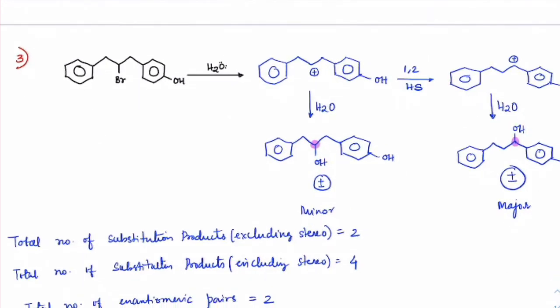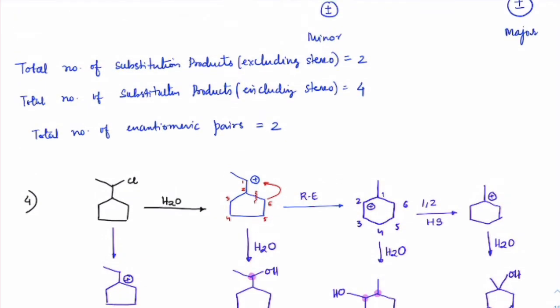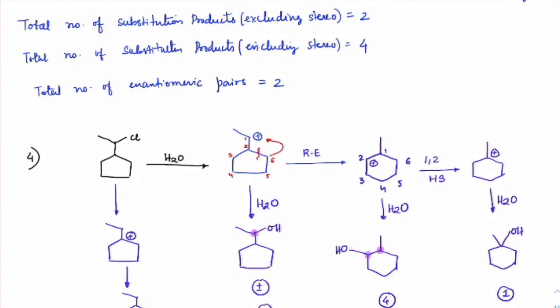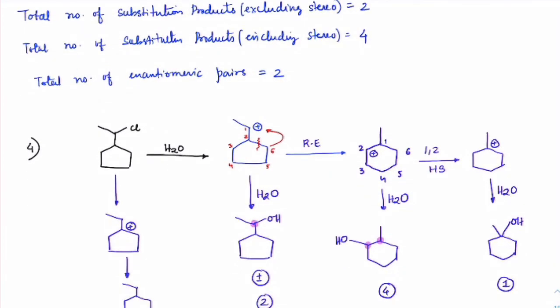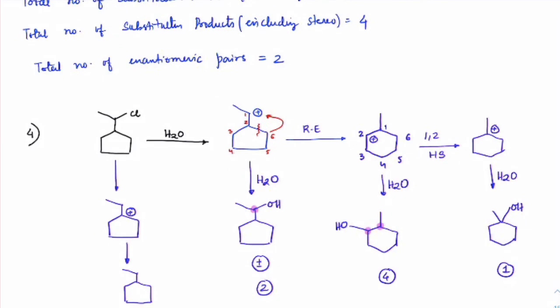Rearrangement is kinetically driven, so it will always go for the more stable one. So ring expansion is better, no? So in the down one also only ring expansion will be. Is it coming to the more stable carbon is what I'm checking out.